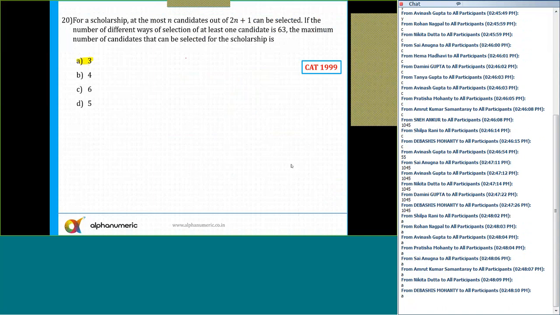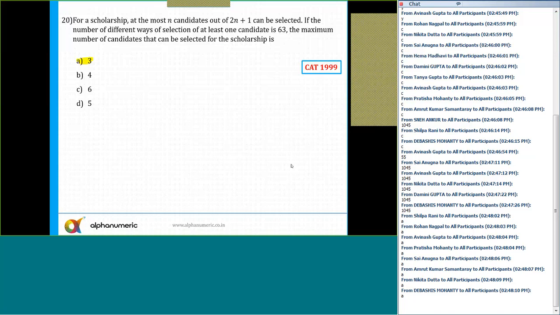For a scholarship, at most n candidates out of 2n plus 1 can be selected. If the number of different ways of selecting at least one candidate is 63, find the number of candidates that can be selected. The total number of candidates is an odd number, that is 2n plus 1.